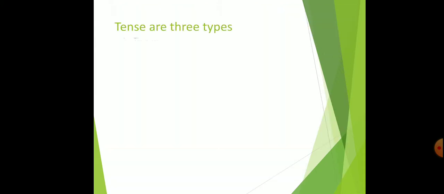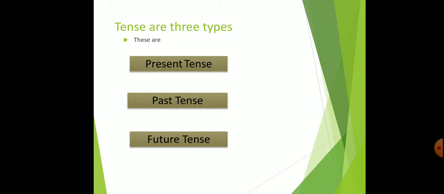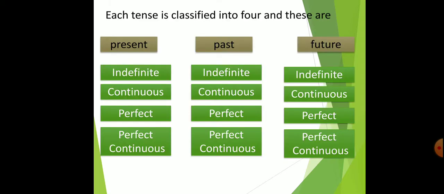Tenses are of 3 types. These are present tense, past tense, and the last one is future tense. Each tense is classified into 4. These are present indefinite tense, present continuous tense, present perfect, and present perfect continuous tense. Past indefinite tense, past continuous tense, past perfect, and past perfect continuous tense. Future indefinite tense, future continuous tense, future perfect, and future perfect continuous tense.